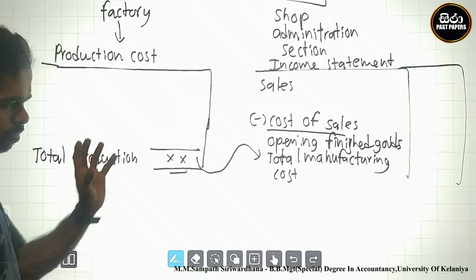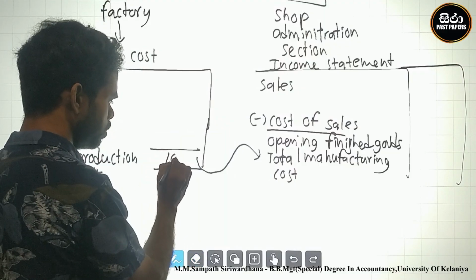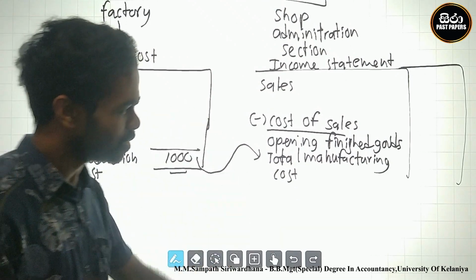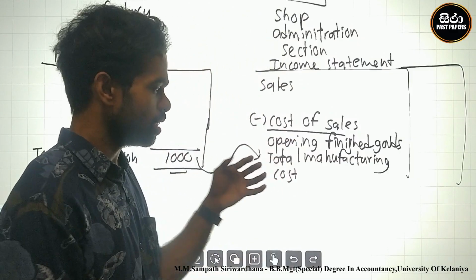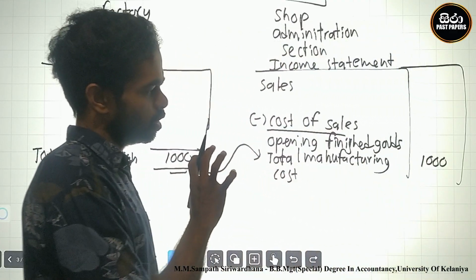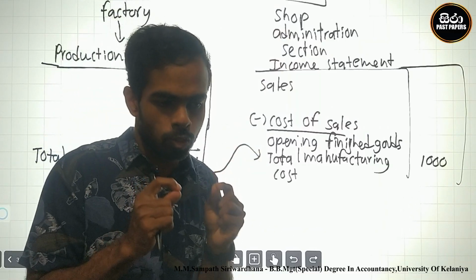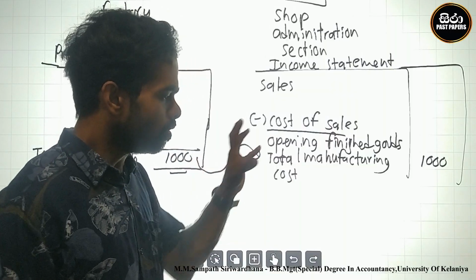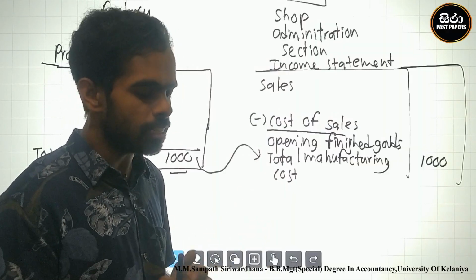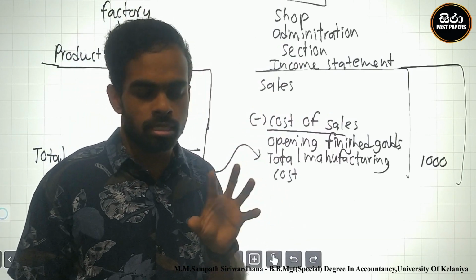After that, this manufacturing cost is transferred. For example, say 1,000 was calculated as the production cost of the finished fish buns, transferred to cost of sales. Cost of sales means the cost of items sold. After transferring this manufacturing cost, you can think that some items should be sold, but some items remain.